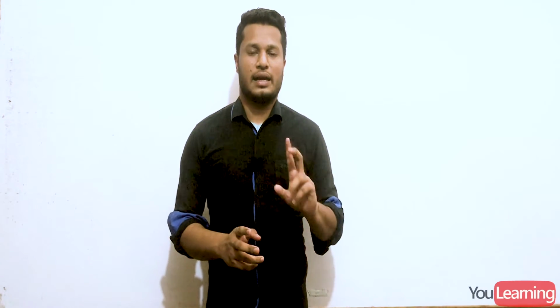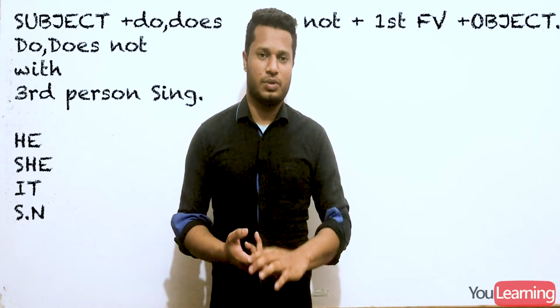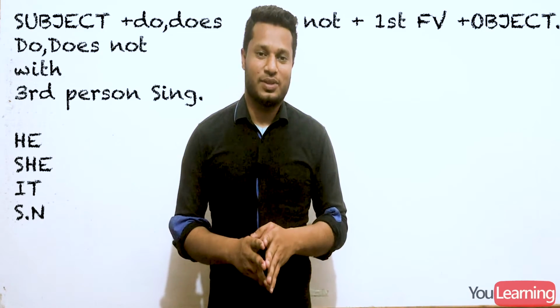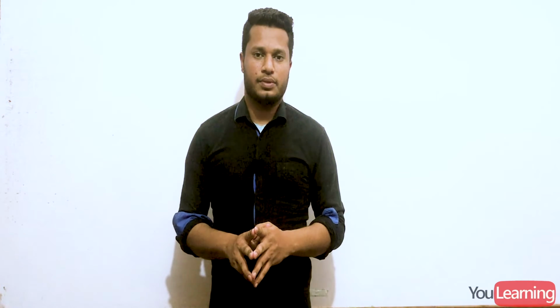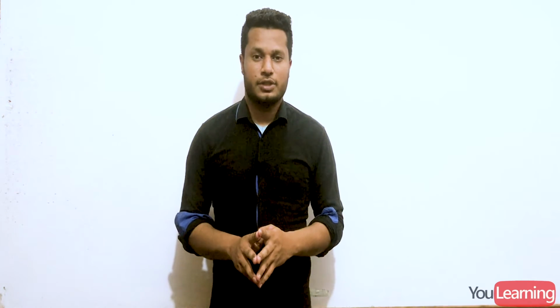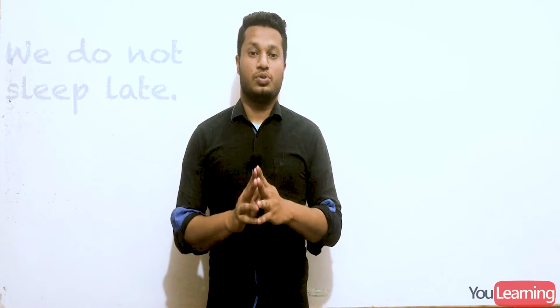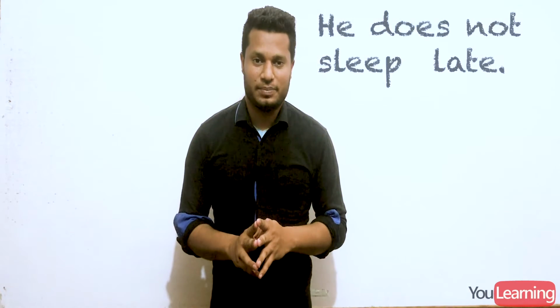For negative sentences in present indefinite tense, you have to put do not and does not as helping verbs. So guess who we have to put does not with? Yes, third person singular. Exactly. So I do not sleep late. We do not sleep late. You do not sleep late. He does not sleep late.